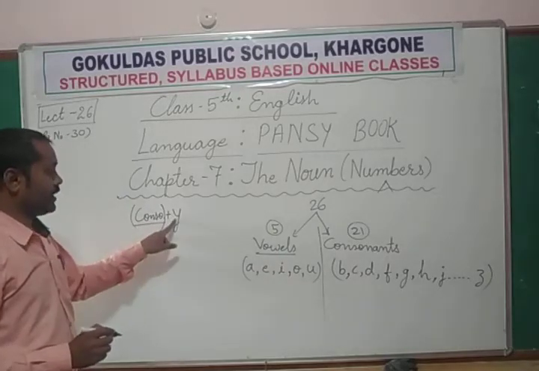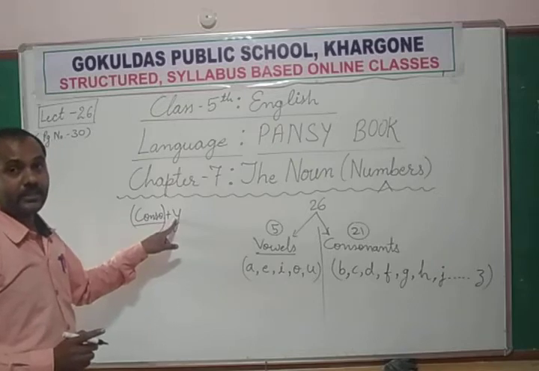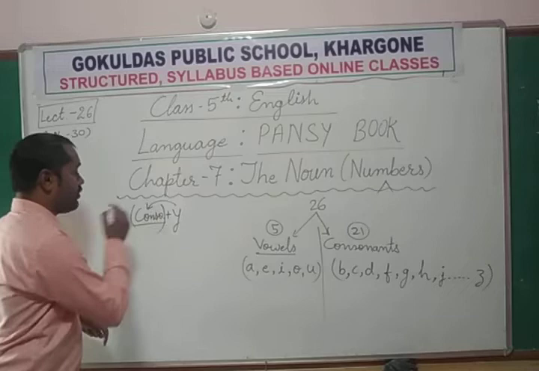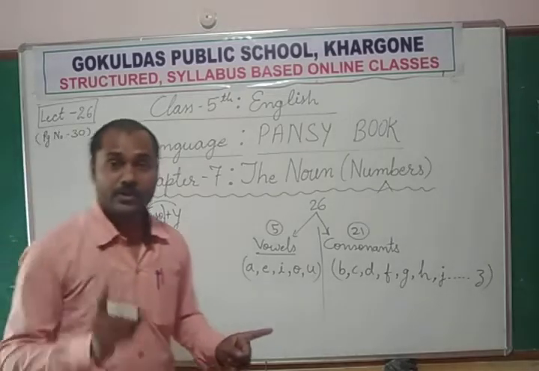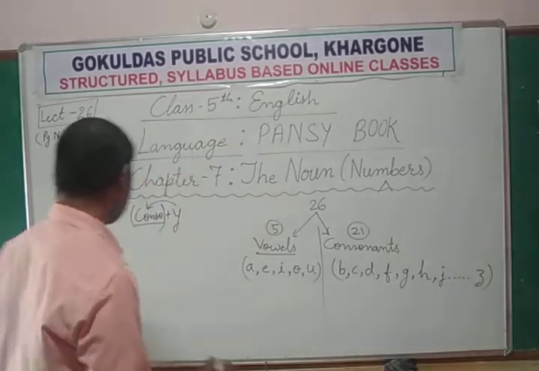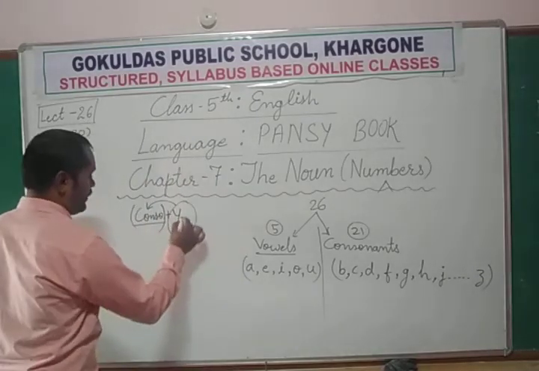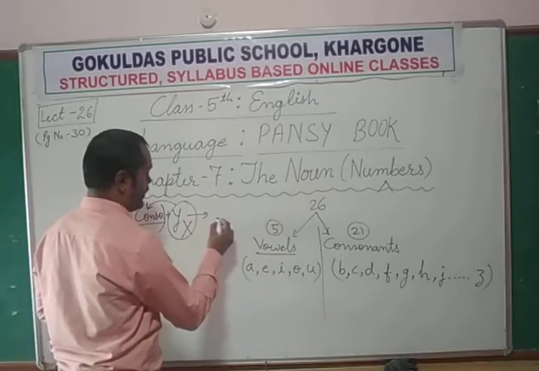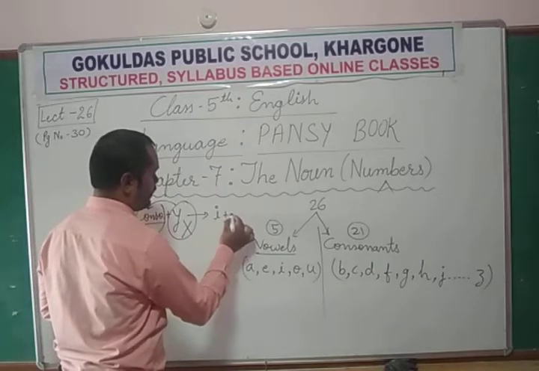So consonant plus Y. When any word is ending with Y, but before Y there is a consonant, at that time you need to follow this rule. What is the rule? You can delete this Y, or you can replace Y with I, then plus es.